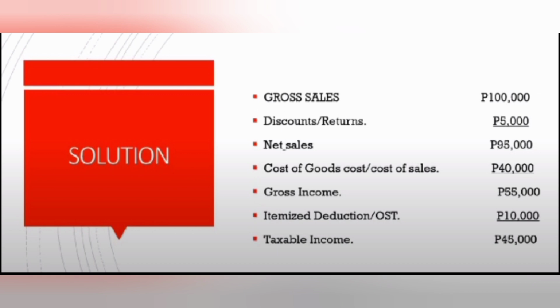So the first step is we're going to subtract the gross sales minus discount slash returns, or 100,000 minus 5,000 is equal to 95,000. And then proceed to the second step. In order to get the gross income, we're going to subtract the net sales minus cost of goods sold, or 95,000 minus 40,000 is 55,000.